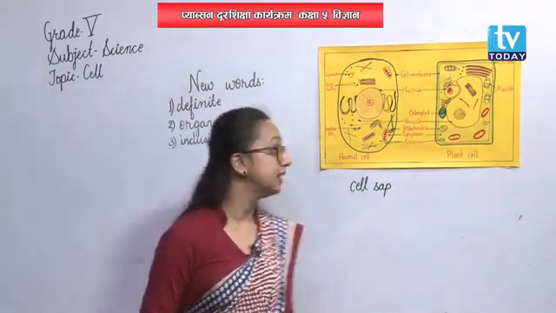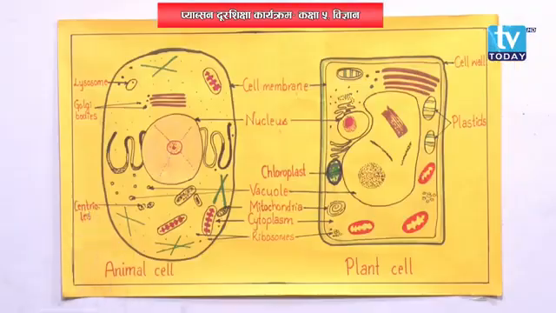Alright. Then see here, the next structure, centrioles. But can you see centrioles here? No, right? That means we can say centrioles are present in animal cell, but they are not present in plant cell. Hence, in this way we concluded some of the parts of animal cell and plant cell. And most importantly, we learned that mitochondria is called the powerhouse of a cell because it is the energy production site in the cell. It helps to produce energy.